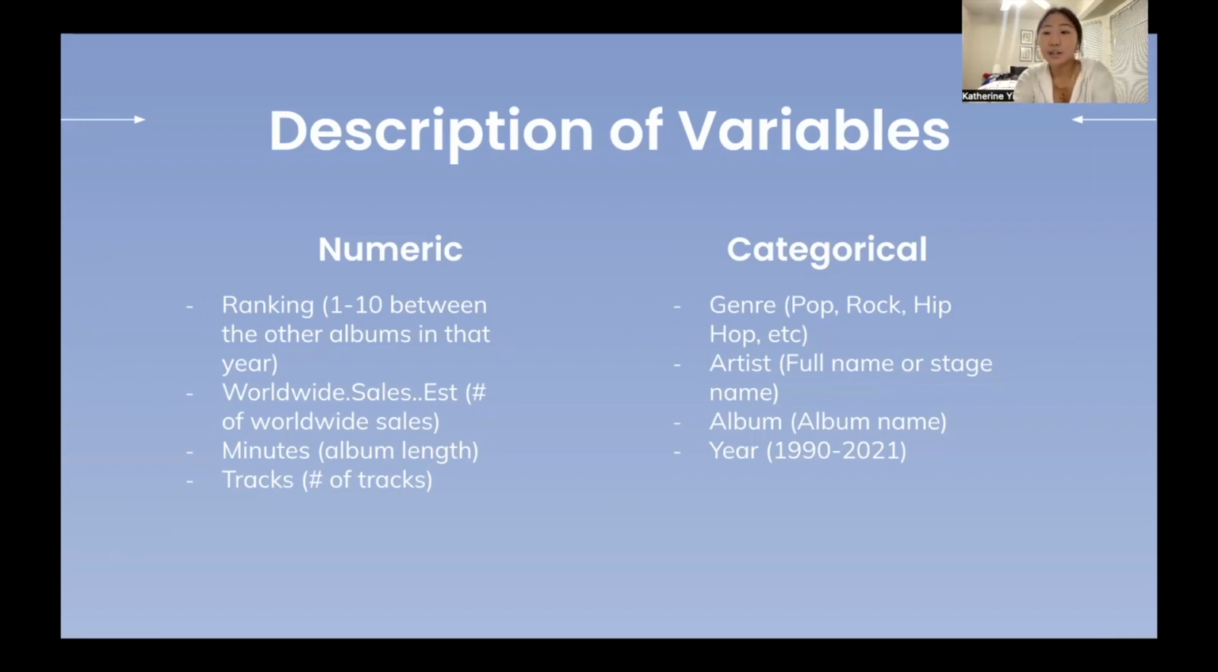And then we have our categorical variables, and these include genre, artist, album, and year. For the genre variable, this will sort the album based on the type of genre that it is, for example, pop, rock, hip hop, and a bunch of different other ones as well. You can also see that it does not discriminate against any certain type of genre. Then we also have artist, which would either be their full name or stage name, depending on what's more applicable. Then we have the album, which would give the album name, of course. And then we have the year that it was made, which ranges from 1990 to 2021 again.